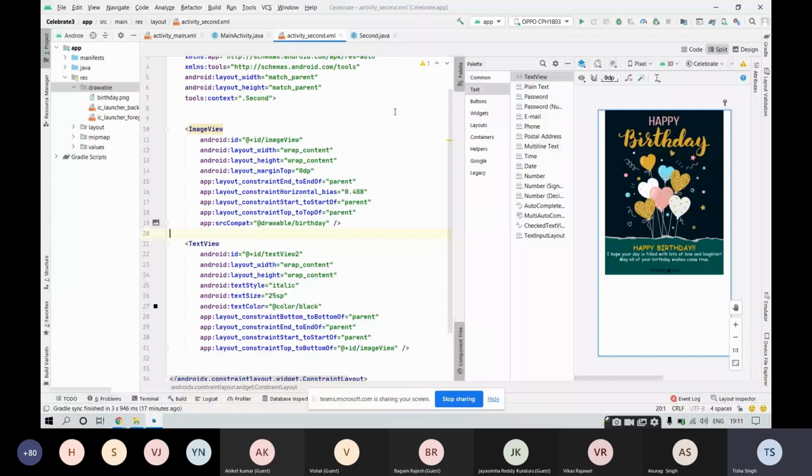So I hope that you were able to successfully download an image and then drop it in the drawable folder as well, because this is very important. After that, the front end has been done for the second activity. Now let's move to the back end of the second activity.